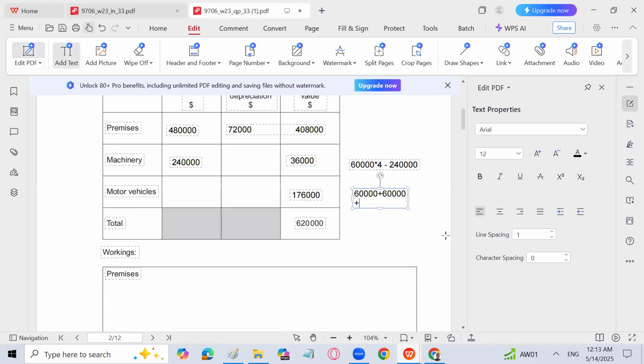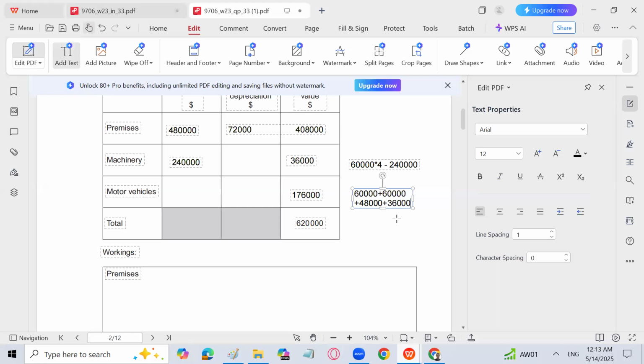That will be 48,000. And for the 4th machine, it has been used for 6 years currently. So the depreciation is going to be how much? That will be 6 years, and 6 into 6, 36,000. Okay. So now we can go for the total of this.